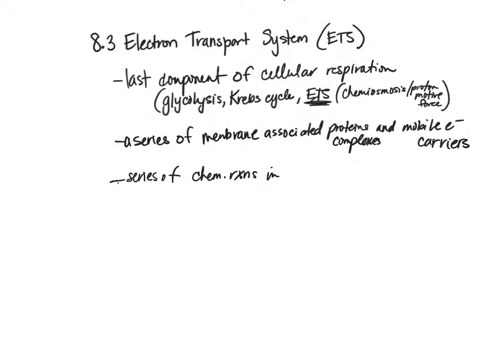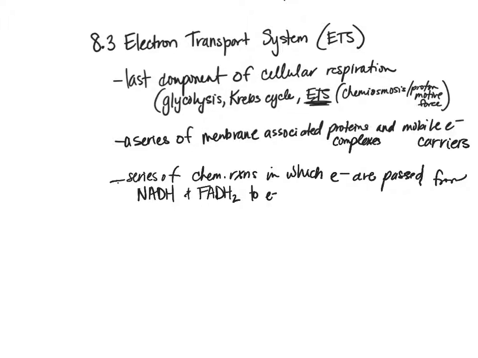So, a series of chemical reactions in which electrons are passed from, remember, NADH and FADH2 are electron carriers, to electron carriers.